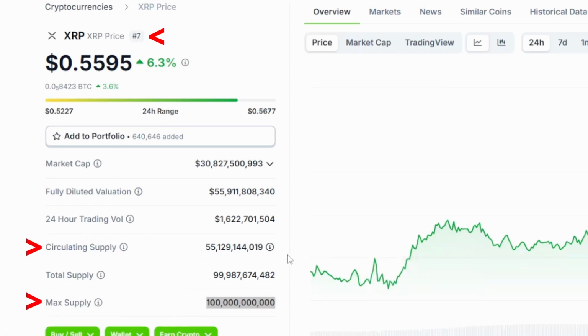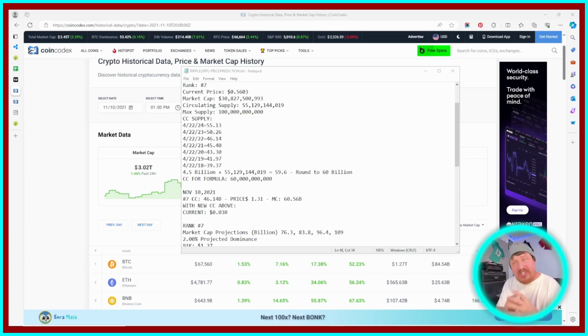And if these two numbers down here differ, which 99% of the time they do, we need to do a little digging and find out what the vesting schedule or unlock schedule is, or are these coins mined? We basically need to find out at or around the time we plan on selling this coin, what can we anticipate that the circulating supply will be at that time, and then that's what we'll want to apply to our formula. All right, I'll be honest, after scouring the internet, the way XRP releases its coins into circulation